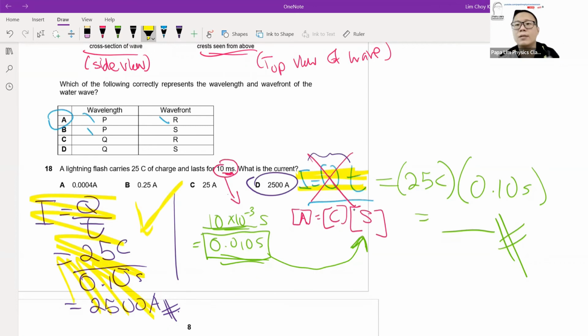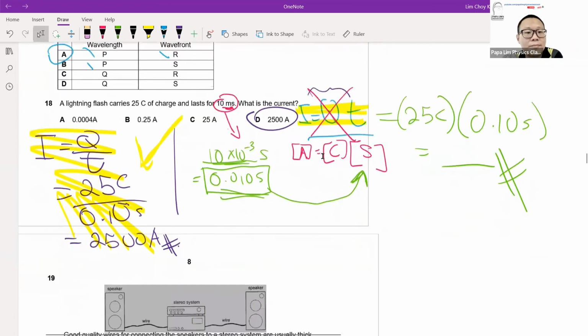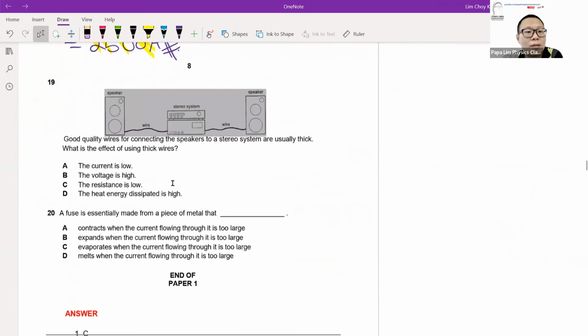So remember the correct formula. Formulas are one of the basic factors of your physics, so you cannot remember the wrong formula. Take note of the formula representations. Question 19, connected wires. The wires are usually thick based on the question. Now here we use the basic formula for resistance, R equal to rho L over A.